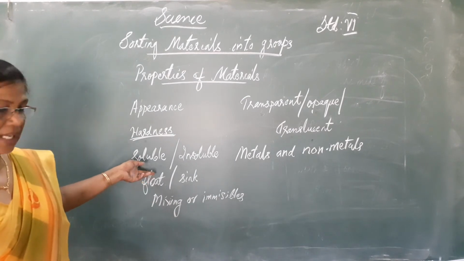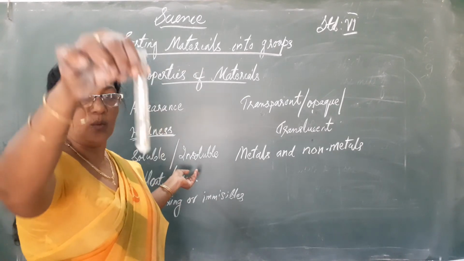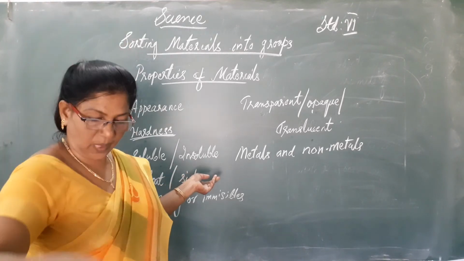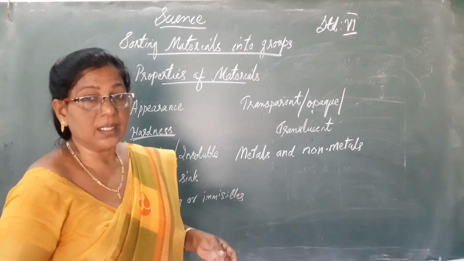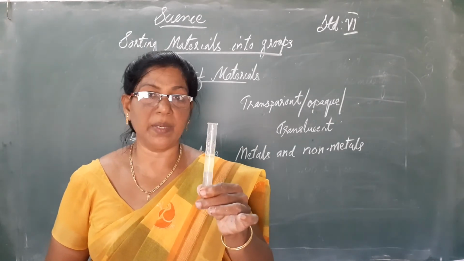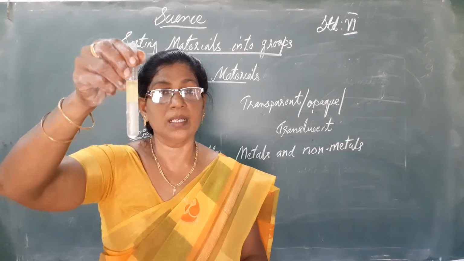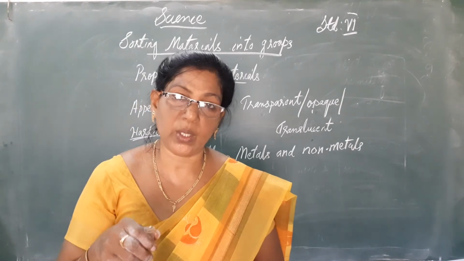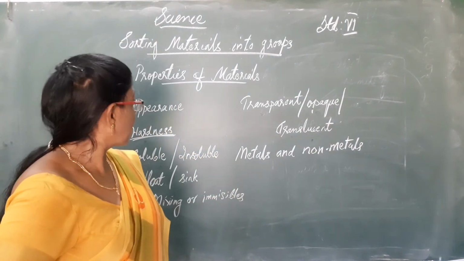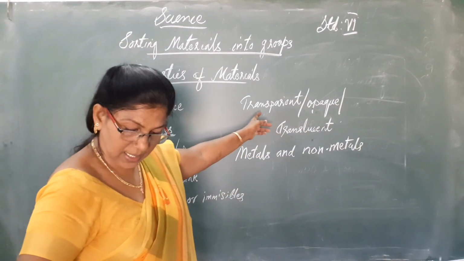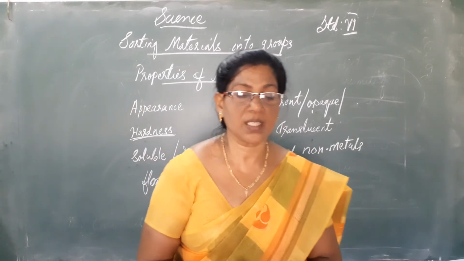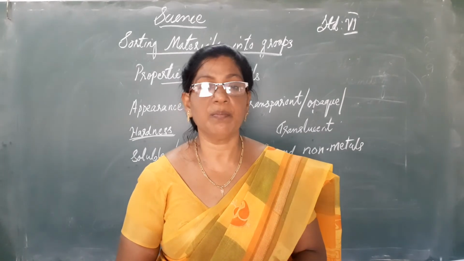Some materials can be either soluble in water or insoluble in water. Liquids can be miscible or immiscible. Lemon juice and water are miscible liquids, and oil and water are immiscible liquids. And objects can be either transparent, opaque or translucent. So these are the properties of materials.